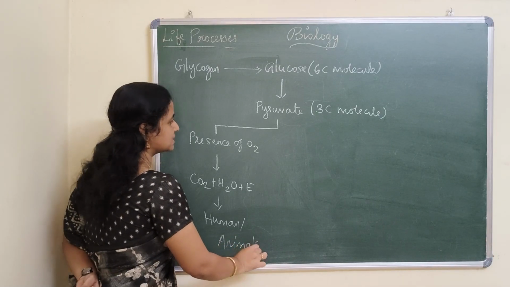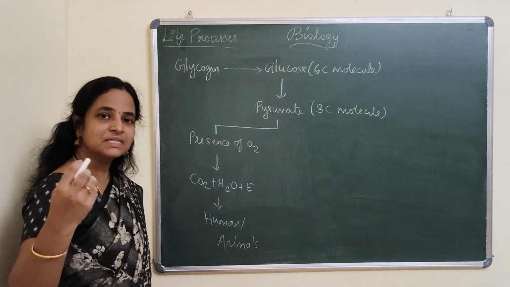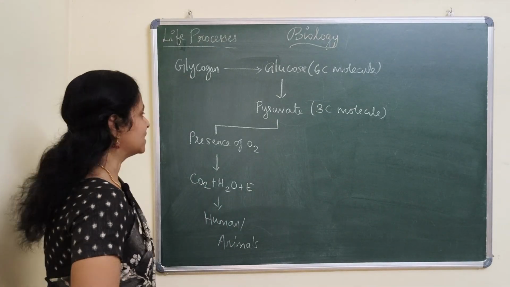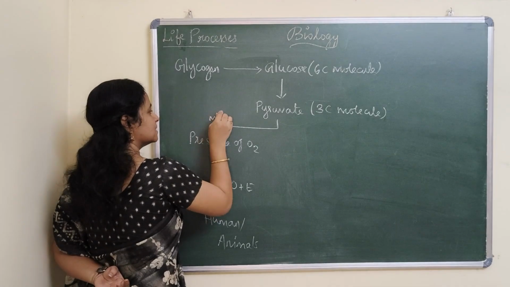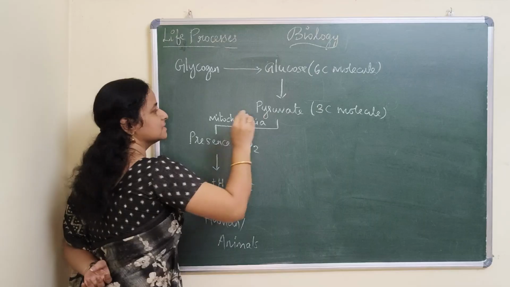This is commonly seen in humans and animals. So where do you think the process takes place, children? In which cell component does it take place? Very good. So this takes place in the mitochondria.